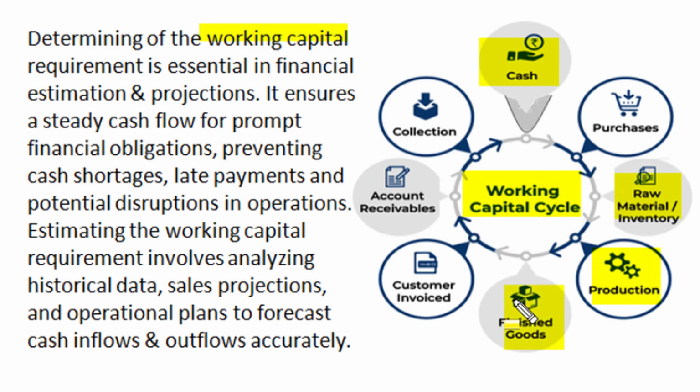Those finished goods are sent to market to customers with invoice, and invoice generates accounts receivable to our business, and collection of those receivables generates inflow of cash, and the same cash is used in cyclic working of business. If this inflow of working capital is managed properly, it will ensure a steady cash flow for prompt financial obligations. It will prevent cash shortage, problem of late payments, and potential disruption in our production activity or operations.